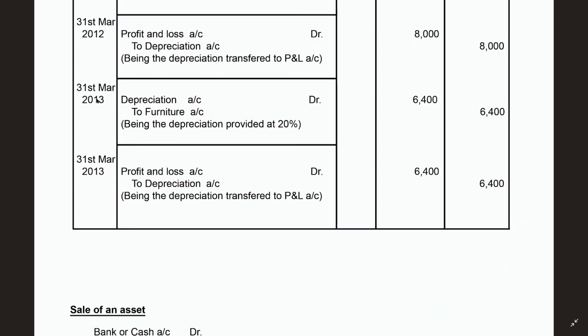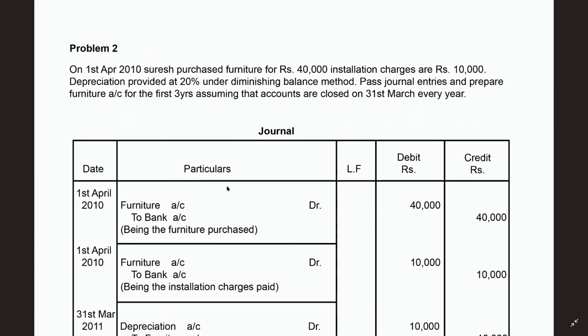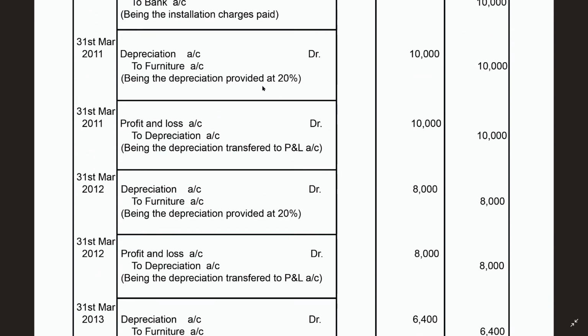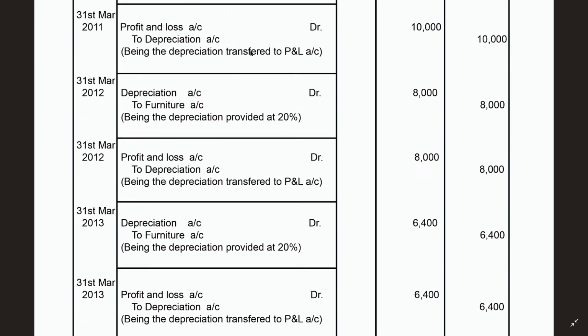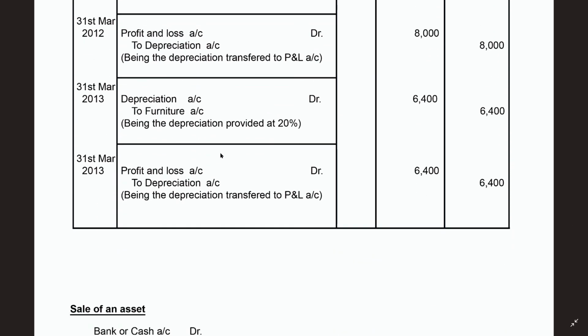In the same way, third year depreciation 6,400, and the same will be transferred to profit and loss account. By this, I think you have understood how to write the journal entry. Simple. When you buy the machine, you must post one entry, then depreciation, transfer it to the profit and loss account, for as many years as the problem asks you.